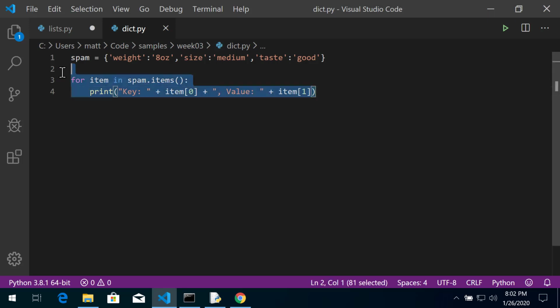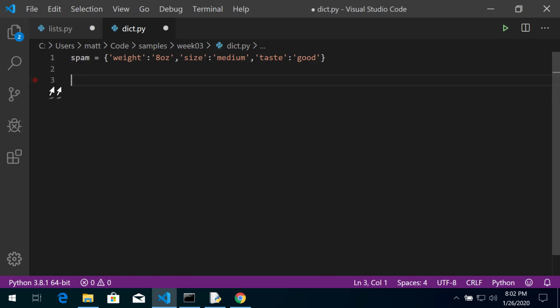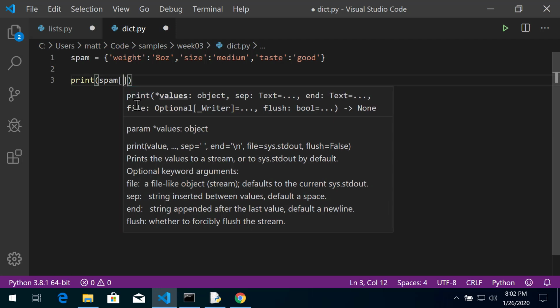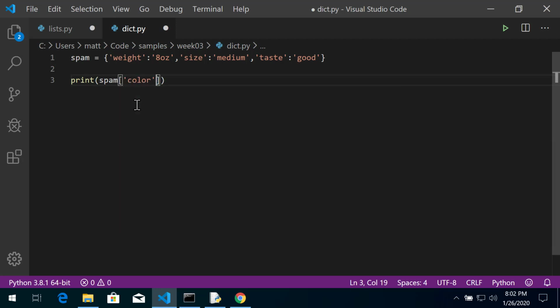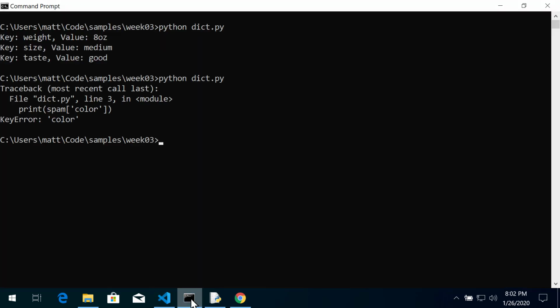So what we can do is we're just going to get rid of this since we've gone over it. Let's print spam color. And let's see what this does. We'll save this, and if we try to run it, we're going to get an error. Oh, there's no key color. What we can do is use the get method.